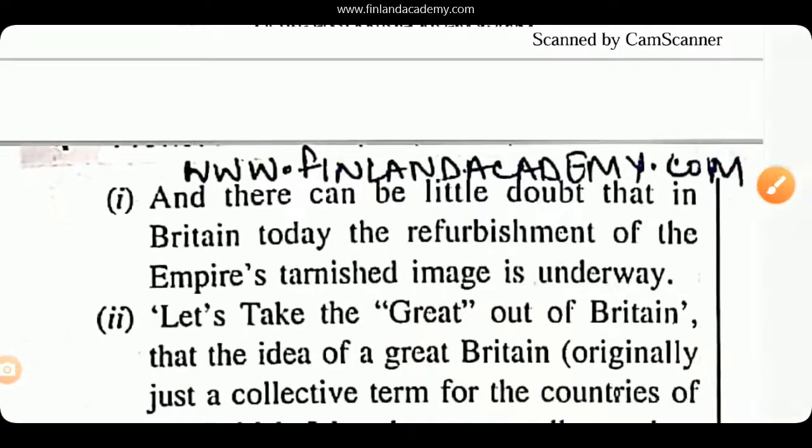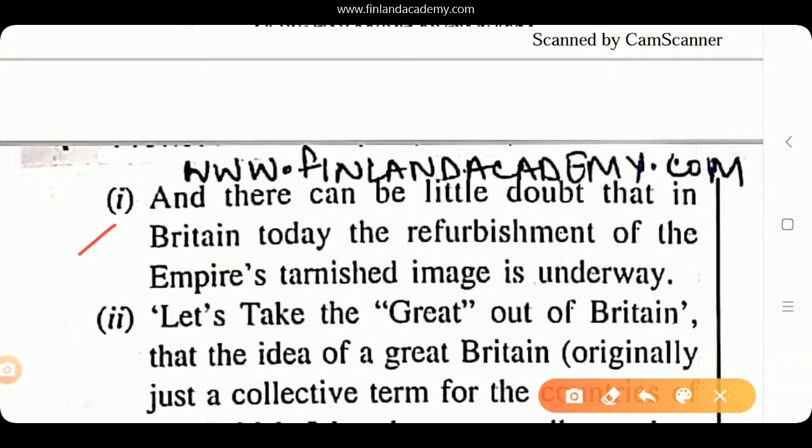Now if you look at option number 1, that is, and there can be little doubt that in the Britain today the re-establishment or the refurbishment of the empire's tarnished image is underway. So here this very word, little doubt, it favors the statement in a negative way.